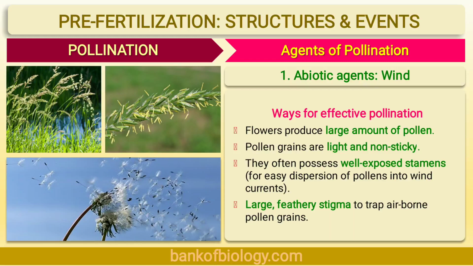So flowers are small, inconspicuous, colorless, without nectar and fragrance. Number 2. Pollen grains are light in weight, dry, produced in large number to increase the chances of pollination. Number 3. Stigma is feathery to catch or to trap the pollens. Number 4. Stamens are exserted with long filaments and versatile anthers. And number 5. Stamens and stigmas are exposed to air currents.